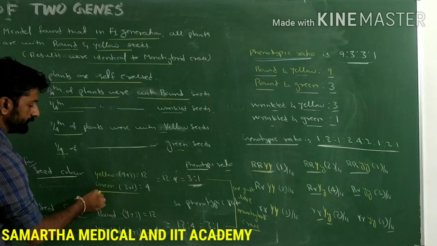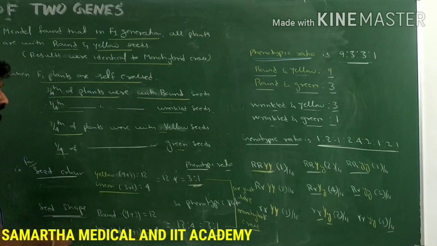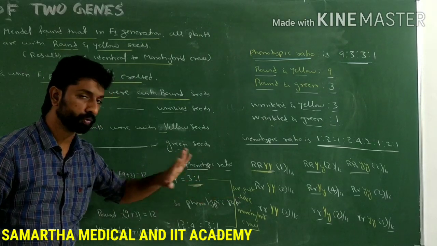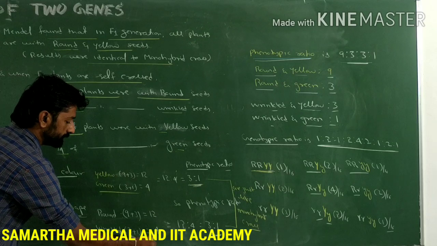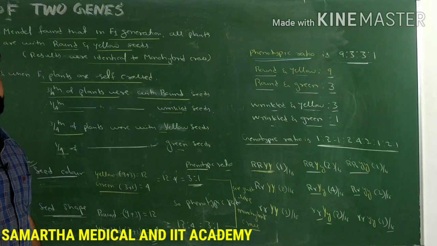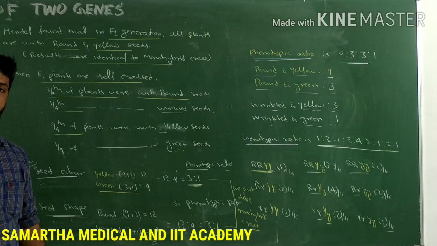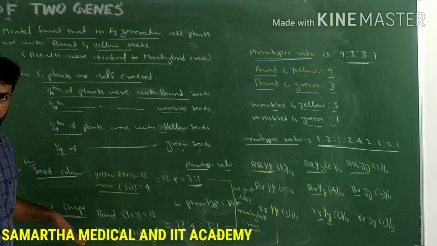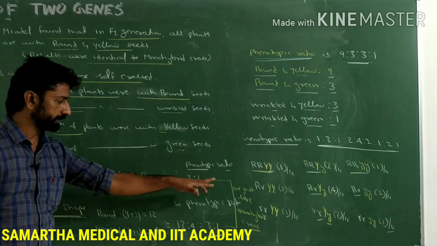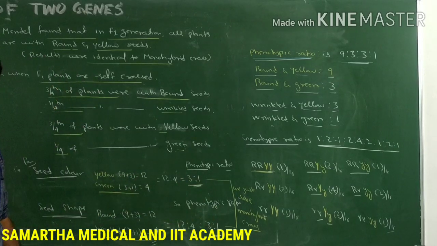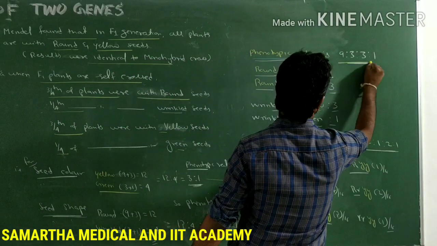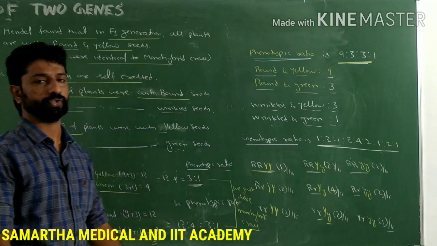For each character separately, they get expressed with a phenotypic ratio of 3 is to 1 as that of the monohybrid cross. These were the observations made by Mendel during dihybrid cross, which was conducted in pea plant. When the characters are considered separately, their phenotypic ratio will be 3 is to 1 only, just like the monohybrid cross. But when two characters are considered together, then the phenotypic ratio will be 9 is to 3 is to 3 is to 1.